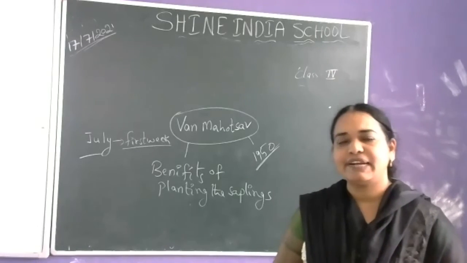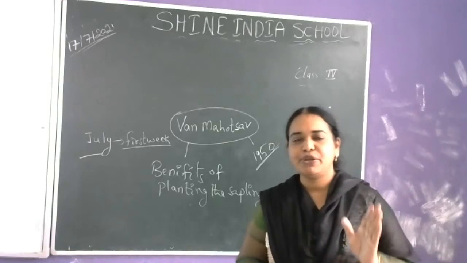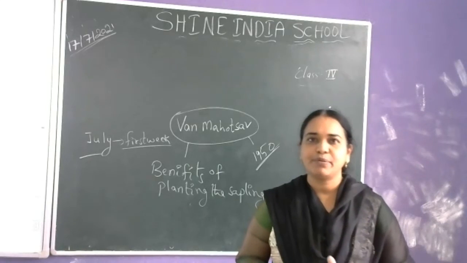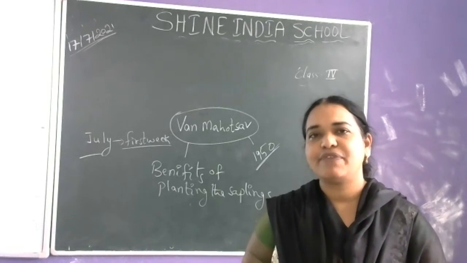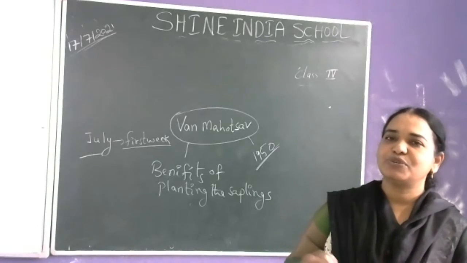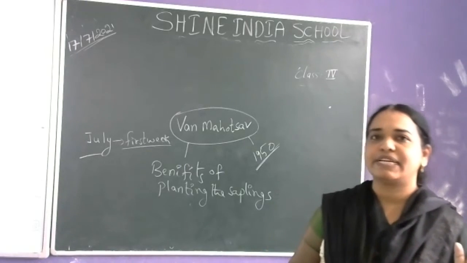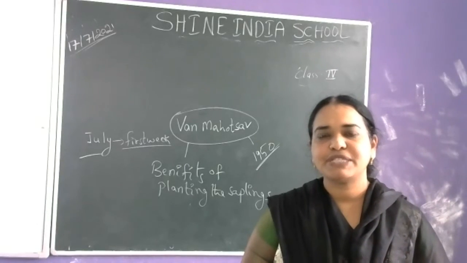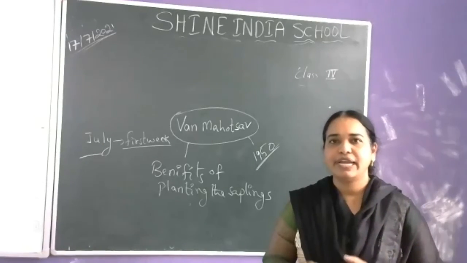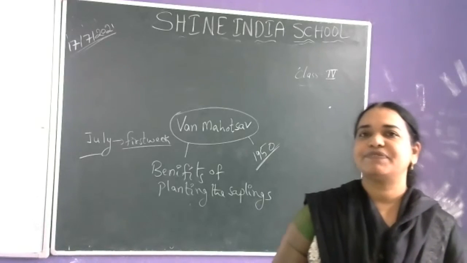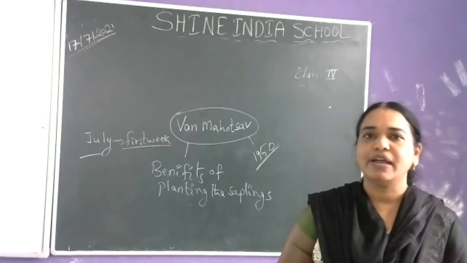If we keep cutting the trees, the regions will be converted into desert areas. There will be no rains in time. If we cut more and more trees, there will be no rains in time, the region will become desert, and there is no shelter for the animals. The carbon dioxide gas keeps accumulating in the atmosphere, and when it accumulates more and more, the heat in the atmosphere increases more and more. So like this, there are a lot of harmful effects if we cut down the trees.